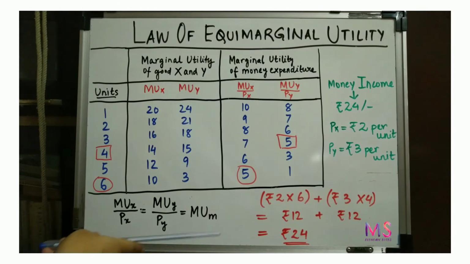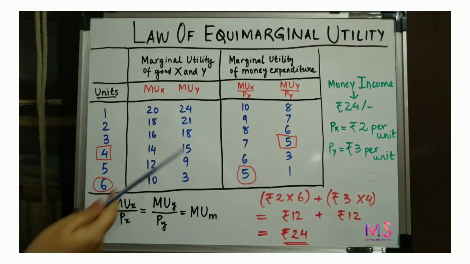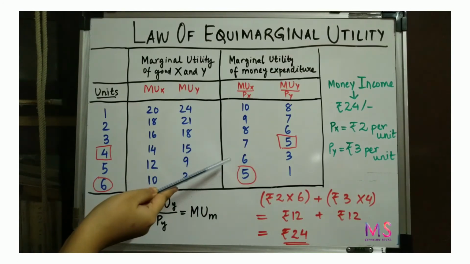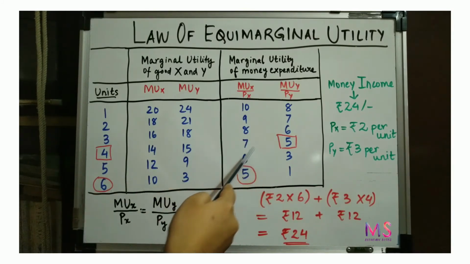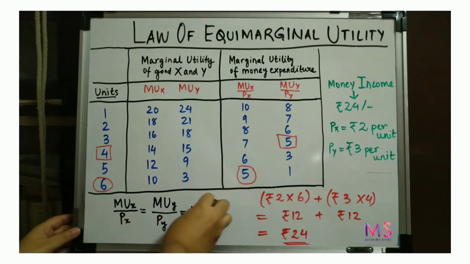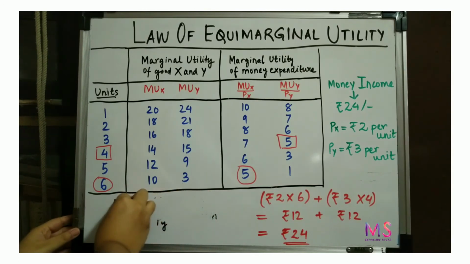If you want to check, you can actually check with other units as well. Suppose for example, if we take, let's say, 5 units of good X and 3 units of good Y. Okay, so their marginal utility of money expenditure is also being equalized. Let us see if we take the expenditure. In that case, how much money is being spent?